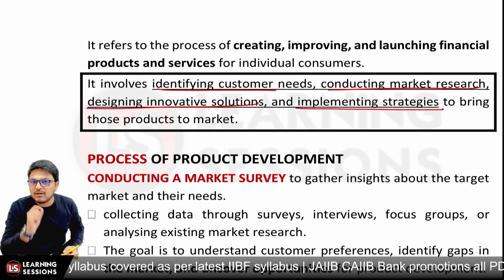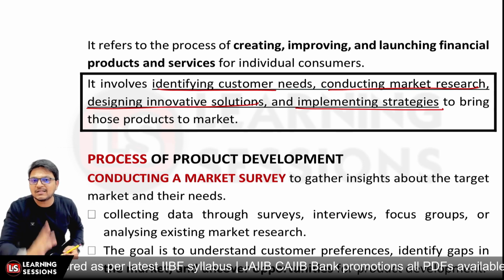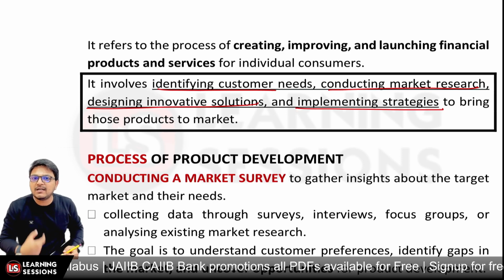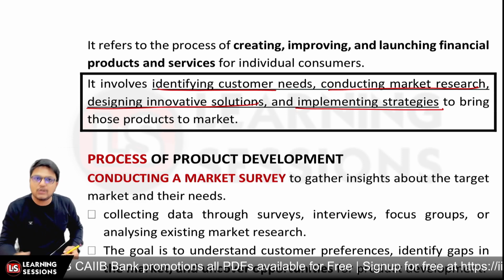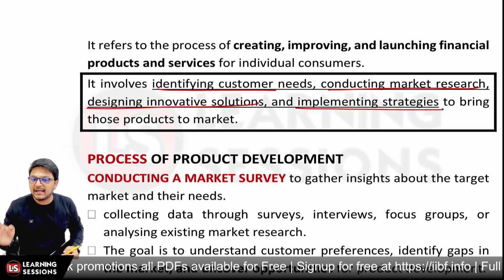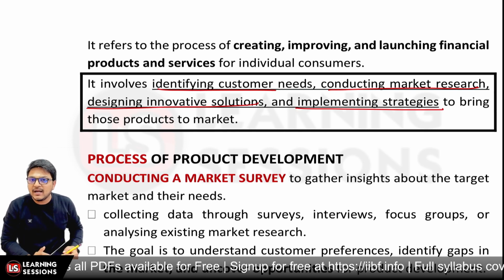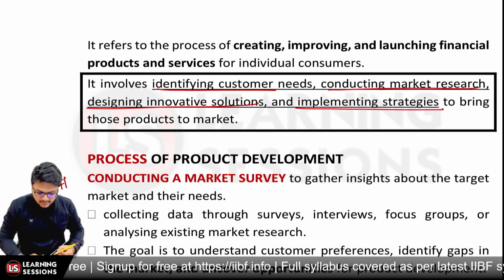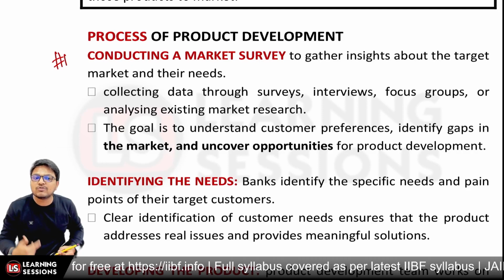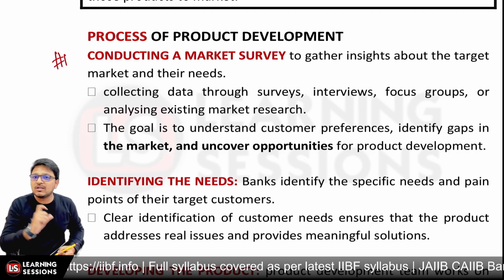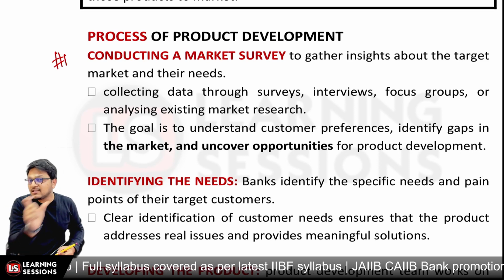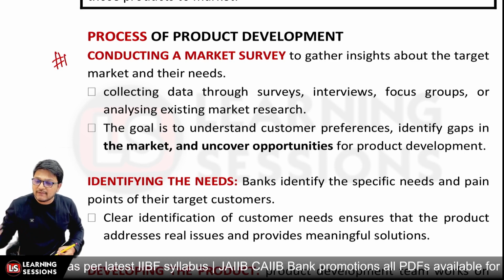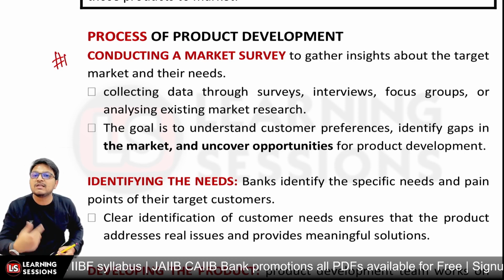So the process of product development includes what? First of all, conducting a market survey. We need to have insights about the market and collect data about it. We can conduct surveys, interviews, and focus groups, and analyze existing market research or patterns out there. The goal is to understand customer preferences and what they actually require, and if there is any gap, say this particular service is available and that service is not, we need to find that gap so that we can work on it and a new product can be launched based on it.